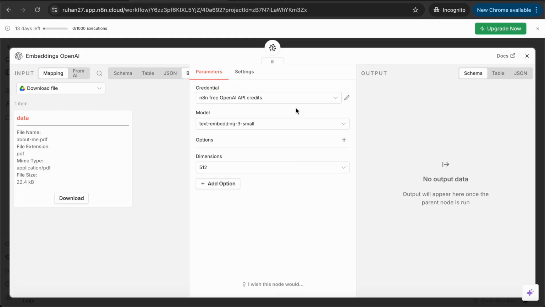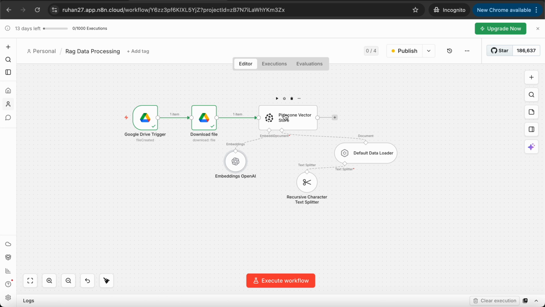And also for this one, if you just create an OpenAI account, it will give you OpenAI credentials for free. And also for this model, where we find this model, actually I need to explain before explaining these things. I think we can go to that particular Pinecone vector store and see how we set it up over there. So we need to go over there first.